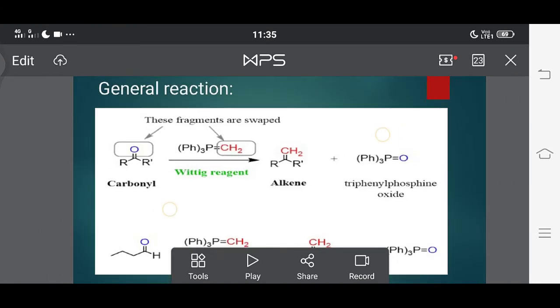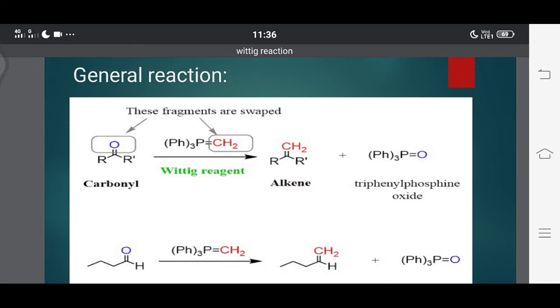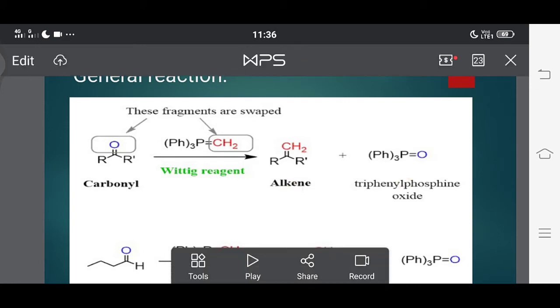Now clear? So the definition of the Wittig reaction: an aldehyde or ketone reacts with triphenyl phosphonium ylide to form an alkene and triphenyl phosphine oxide. The oxygen is attached to the triphenyl phosphonium, and the methylene group is attached to the alkyl groups, forming an alkene and triphenyl phosphine oxide.